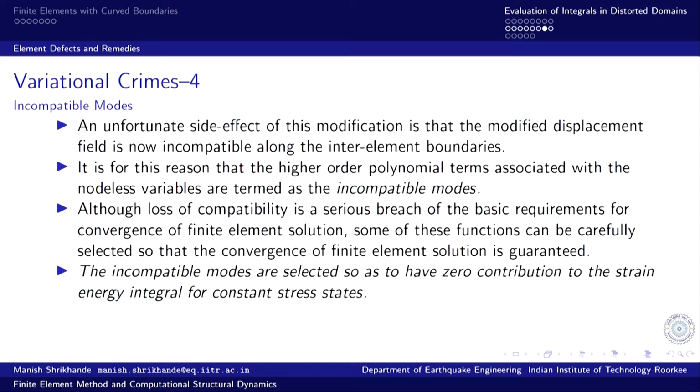When we compute the strain energy, obviously it is going to be a quadratic function of the displacement field: sigma multiplied by the strain and integrated over the volume, and stress is of course proportional to strain. So, essentially it is a quadratic function of the strain.